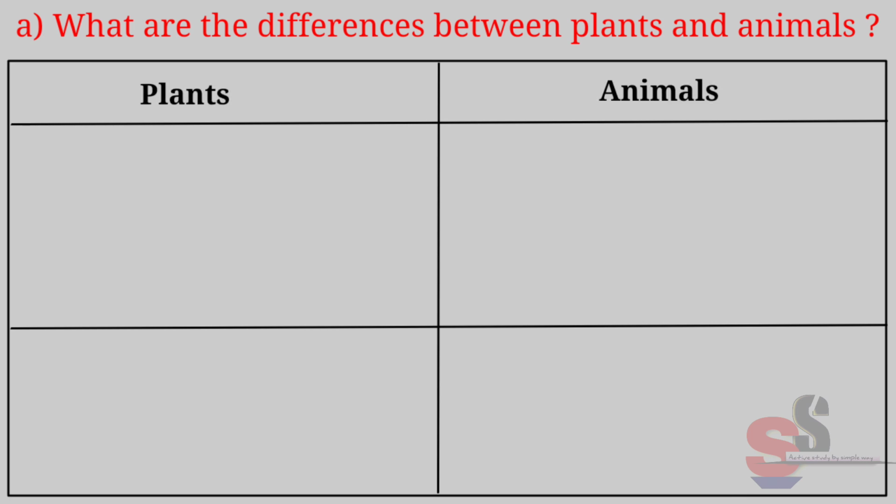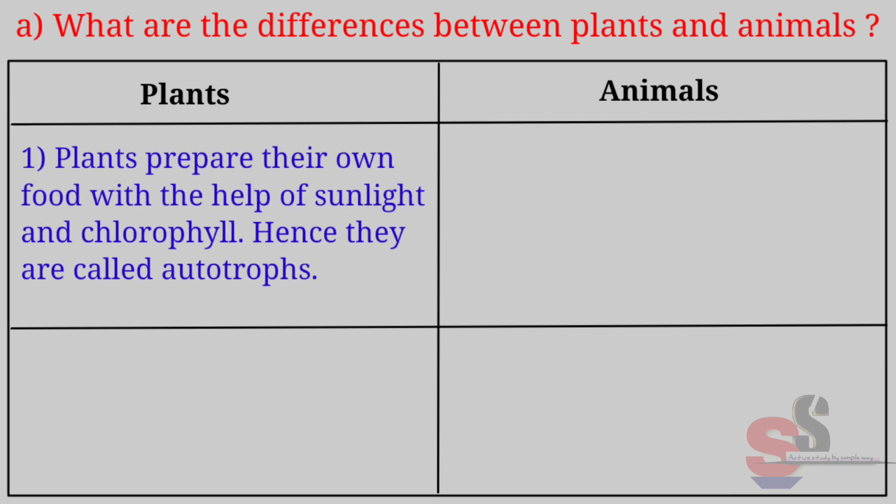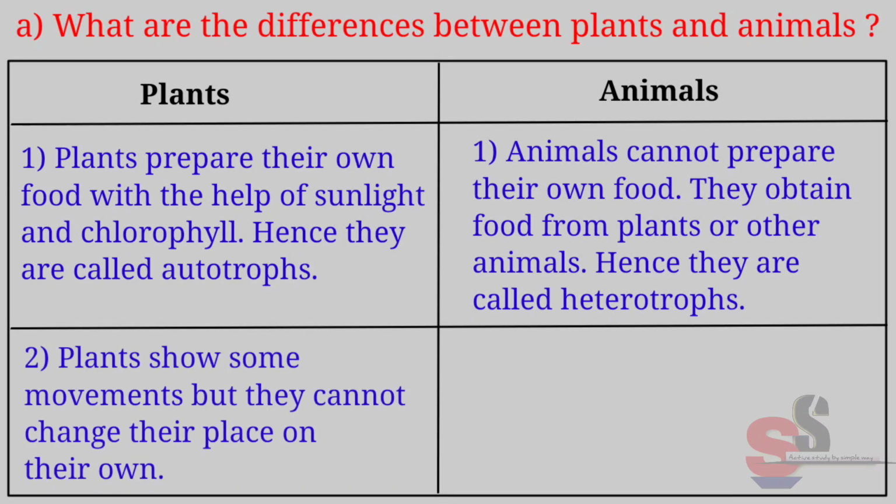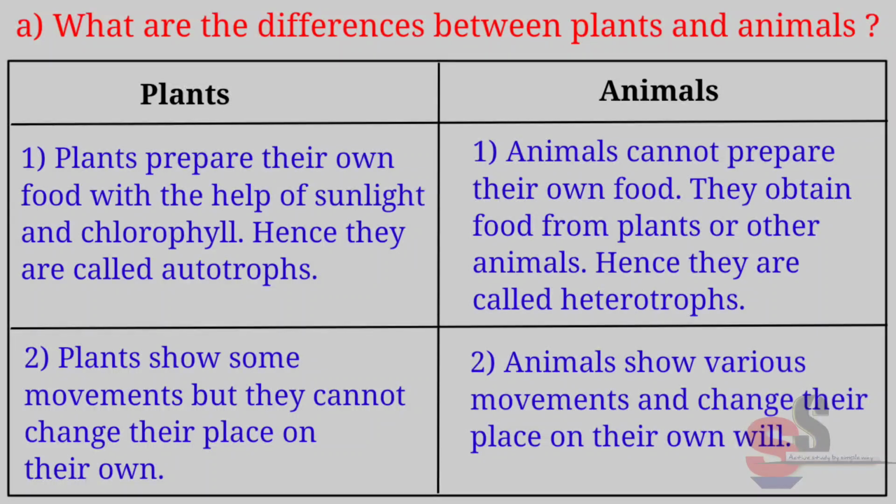Plants, animals. First difference is plants prepare their own food with the help of sunlight and chlorophyll. Hence, they are called autotrophs. Animals cannot prepare their own food. They obtain food from plants or other animals. Hence, they are called heterotrophs. Now, second difference is plants show some movements, but they cannot change their place on their own. Whereas animals show various movements and change their place on their own will.